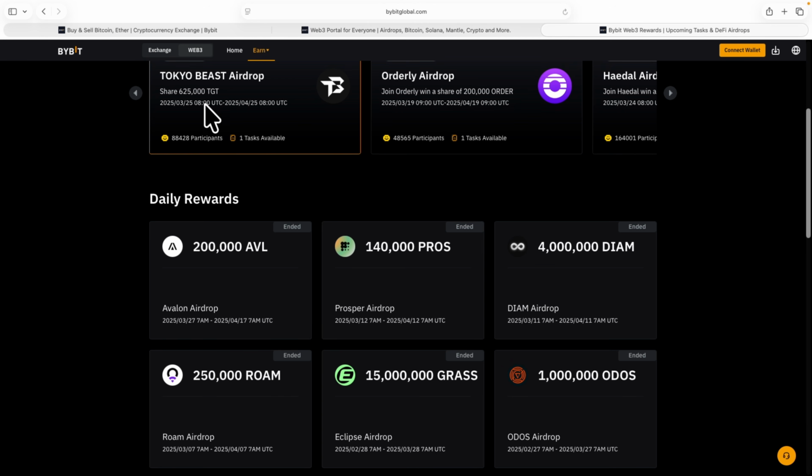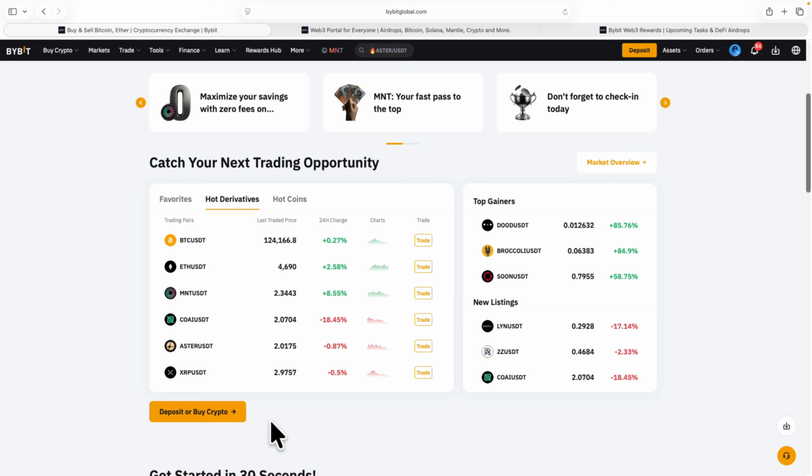For that, you come here to the home page. So let me come back to the home page. If you come to this home page right here, you can see that there are some things currently going on. You can see maximize your savings with 0 fees and so on. MNT, your fast pass to the top. Don't forget to check in today and so on.